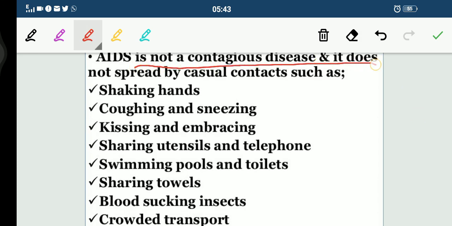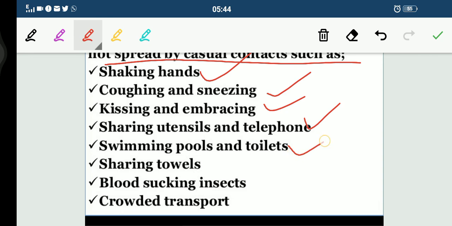AIDS is not a contagious disease and it does not spread by casual contact. For example, if you do a handshake with a person who has AIDS, or are near coughing and sneezing, embracing, sharing utensils and telephone, swimming pools and toilets, sharing towels, blood sucking insects, crowded transport. If you do all such things in physical contact with a person who has AIDS, you will definitely not be infected.